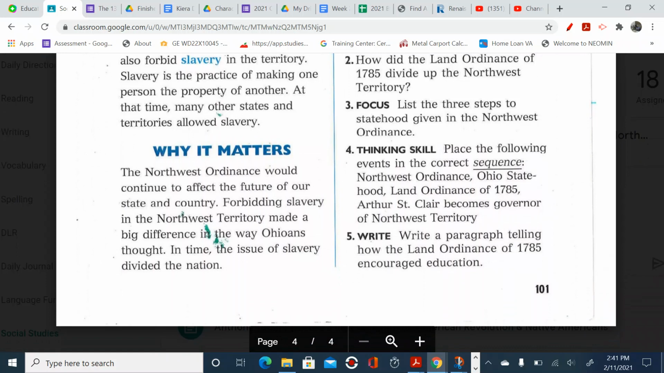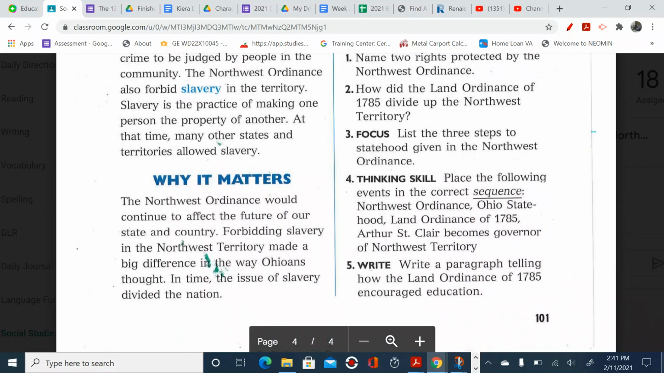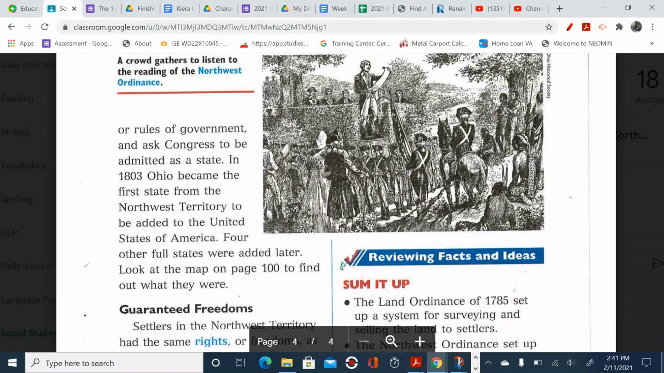Why it matters. The Northwest Ordinance would continue to affect the future of our state and country. Forbidding slavery in the Northwest Territory made a big difference in the way Ohioans thought. In time, the issue of slavery divided our nation.